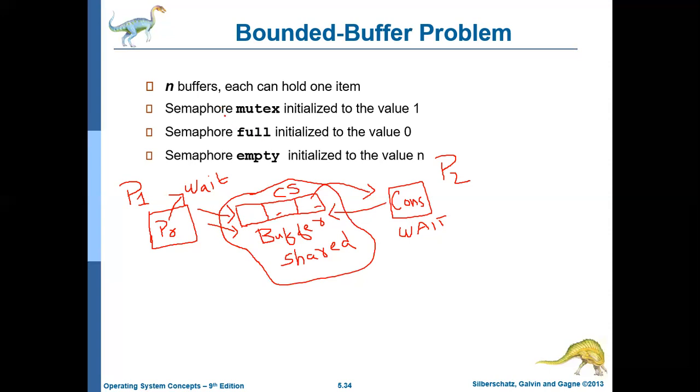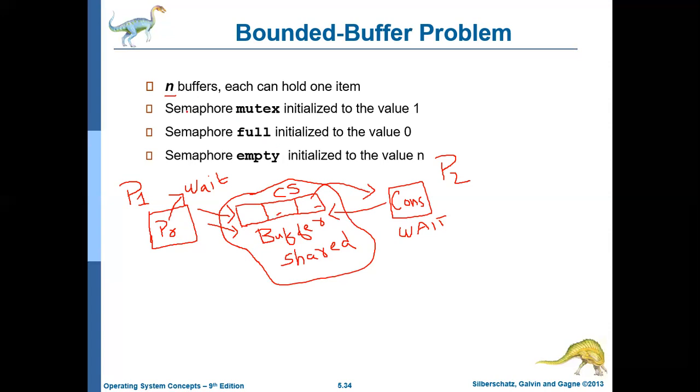Okay, so this problem uses 4 variables. What are the 4 variables? n represents the size of the buffer. So n represents the size of the buffer. So this buffer can hold 3 items. Similarly, n may be 50 or 100 or whatever it may be.